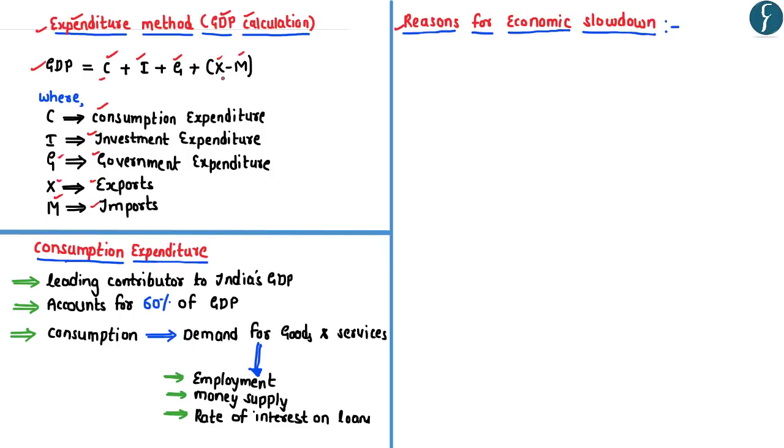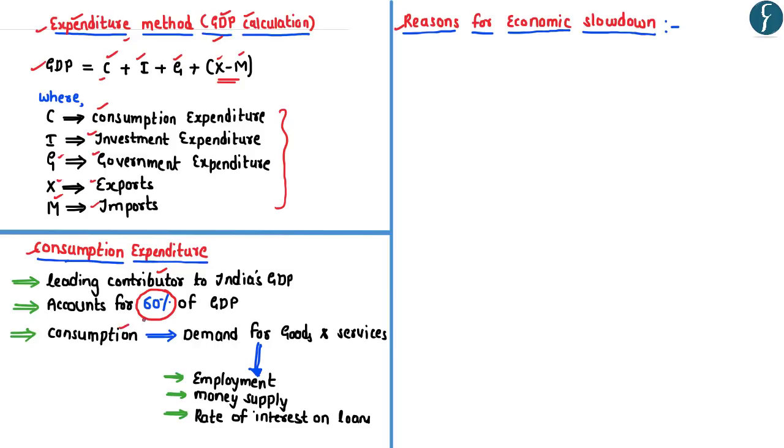So if you look at the value, that is X minus M, it refers to the net value of exports from India. So by adding all these factors, we arrive at the GDP according to the expenditure method. If one looks at these four components of the GDP calculation, the consumption expenditure is considered to be the leading contributor to India's GDP, accounting for approximately 60% of India's GDP.